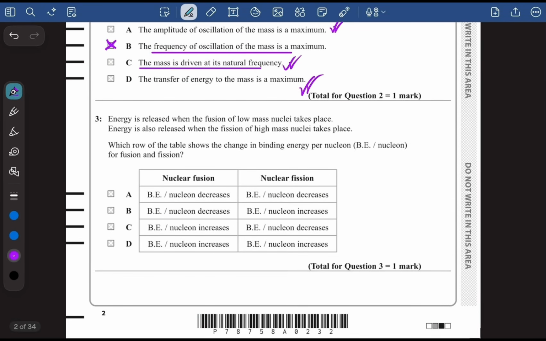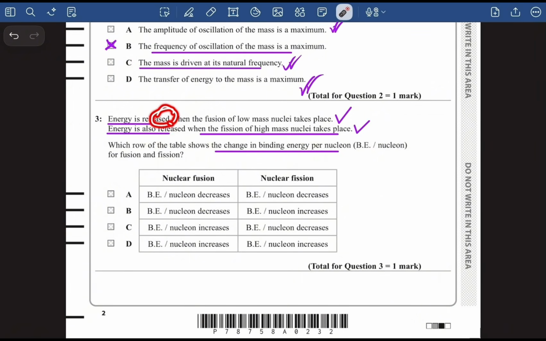Now, question number 3 says energy is released when the fusion of low mass nuclei takes place. Energy is also released when the fission of high mass nuclei takes place. So guys, you'll have to see one thing, that the energy is released in either way. This is fusion and this is fission reaction. Which row of the table shows the change in binding energy per nucleon? Now guys, the binding energy per nucleon increases whenever the energy is released, right? So in both ways energy is released. That means the binding energy is going to increase no matter whether it is a nuclear fusion reaction or a fission reaction. That's why our answer is going to be D.